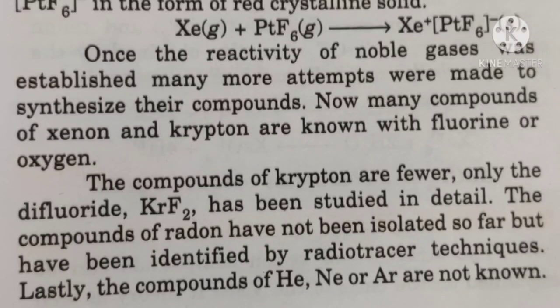Once the reactivity of noble gases was established, many more attempts were made to synthesize their compounds. Now many compounds of xenon and krypton are known with fluorine or oxygen. The compounds of krypton are fewer. Only the difluoride KrF2 has been studied in detail. The compounds of radon have not been isolated so far but have been identified by radiotracer techniques. Lastly, the compounds of helium, neon and argon are not known.